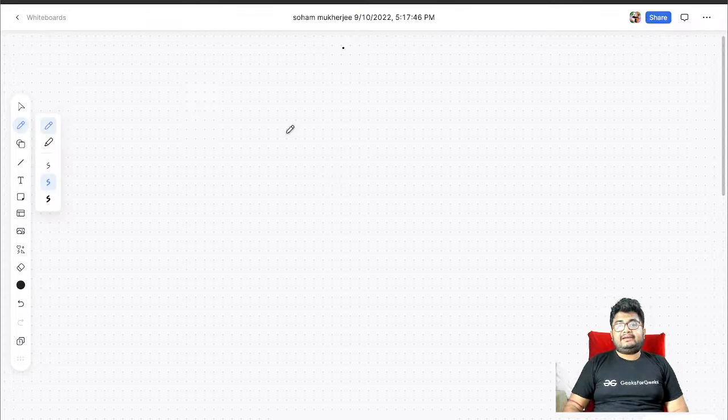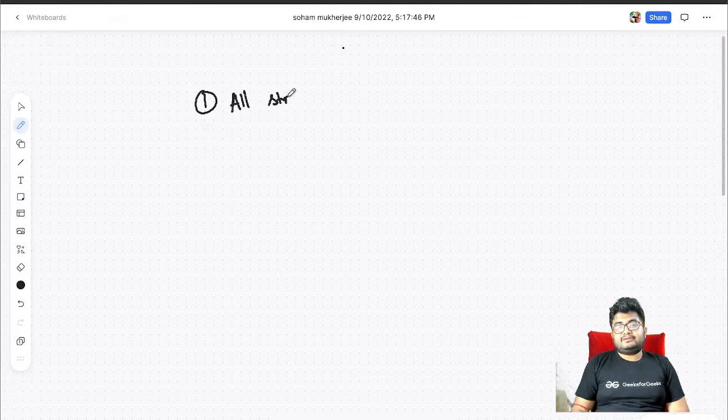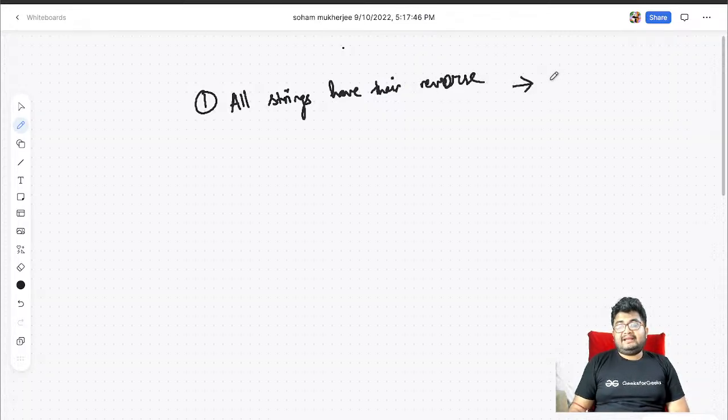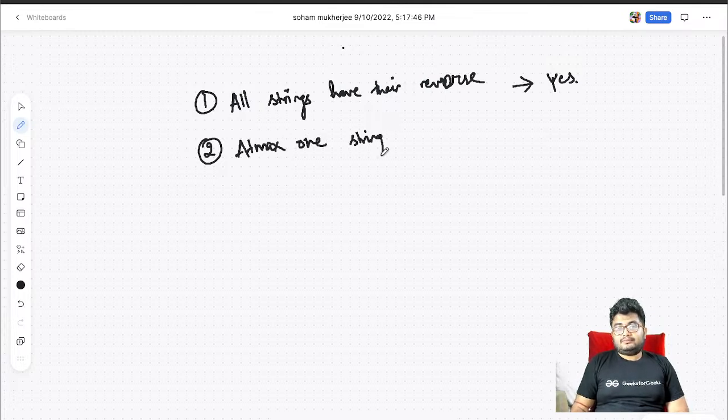So basically the condition will be, first, if all strings have their reverse, then it is a palindrome, then the answer is yes. Second, at max one string does not have its reverse.